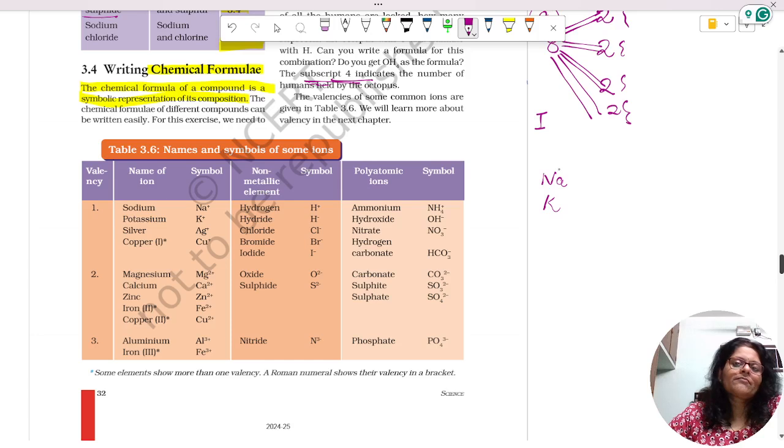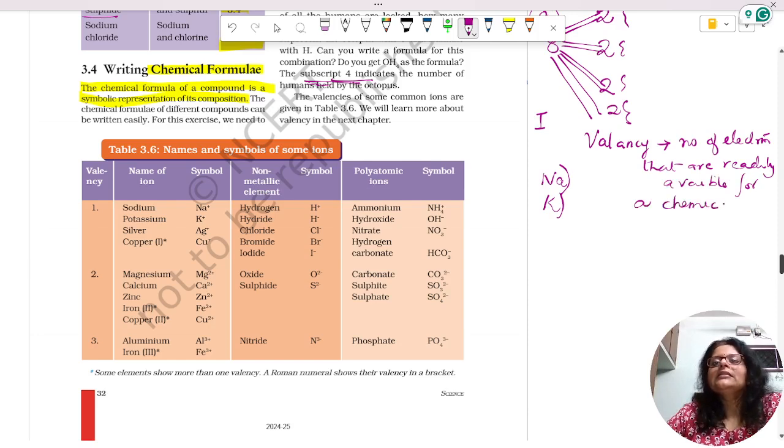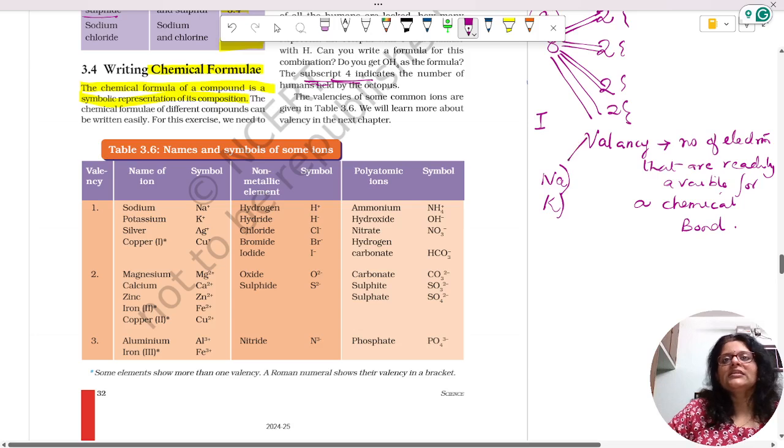Valency is the number of electrons that are readily available for chemical bonding. So for a bond to happen, electrons have to be lost or gained, or be readily available, and that is actually valency.